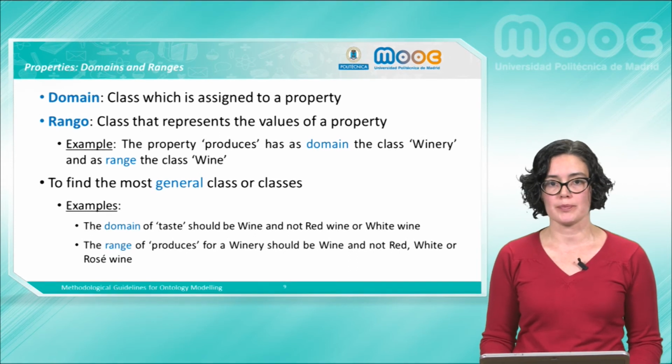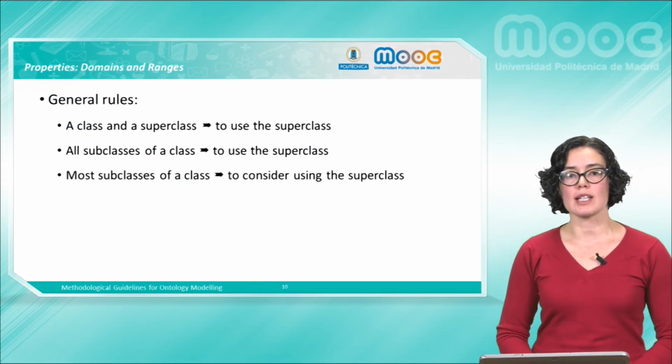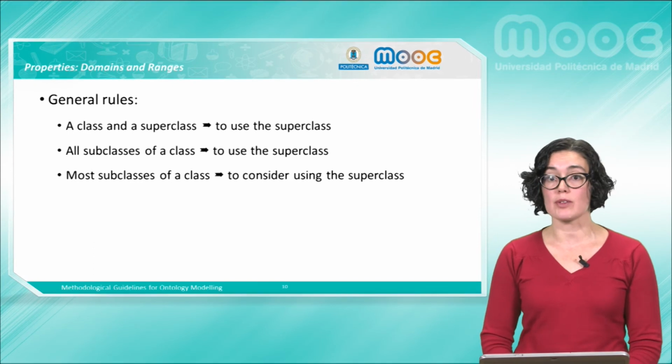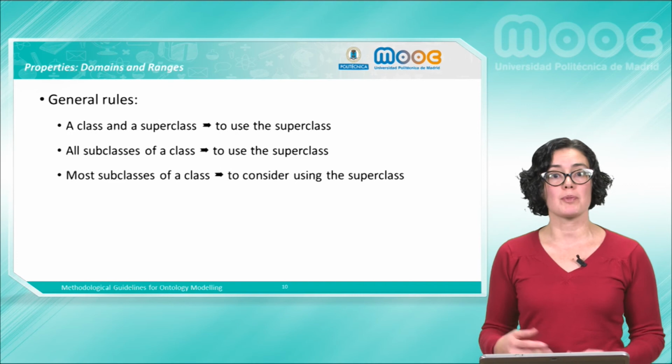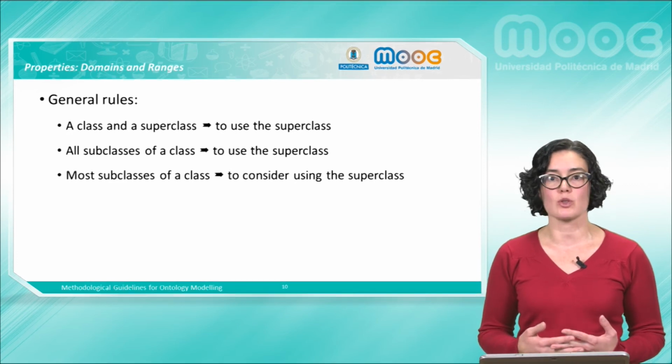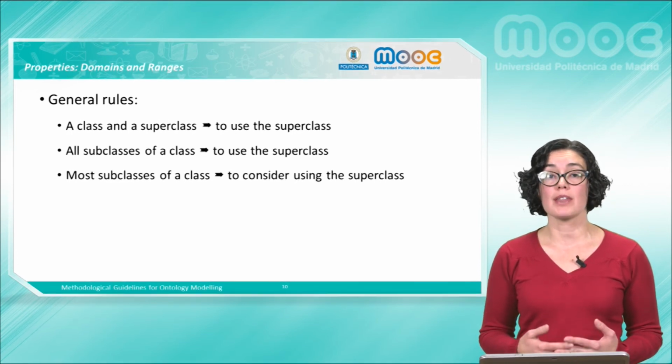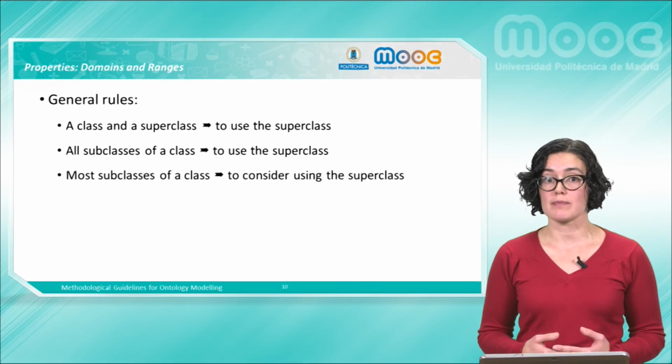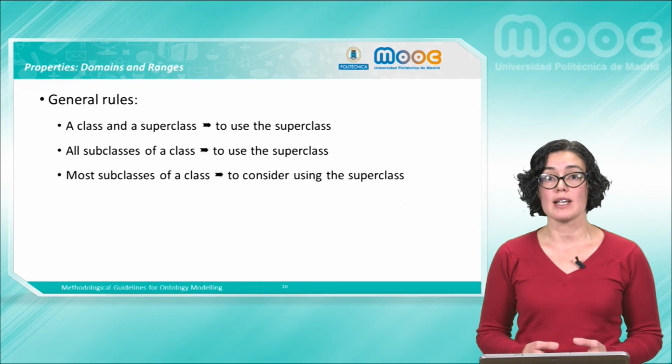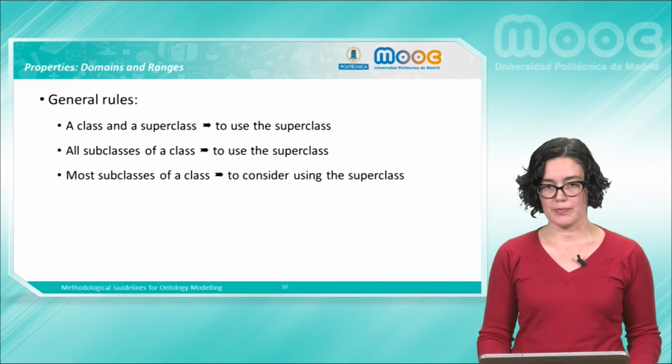Some general rules that can help you to select domains and ranges of properties during the ontology conceptualization are: if the property can be applied to a class and a superclass in the same taxonomy, then you should use the superclass. If the property can be applied to all the subclasses of a class, then you should use the superclass. And finally, if the property can be applied to most of the subclasses of a class, then you should consider using the superclass.